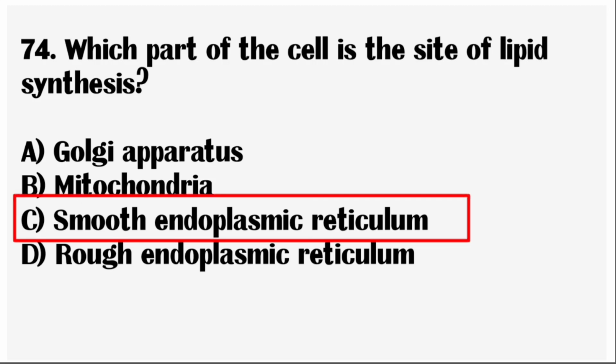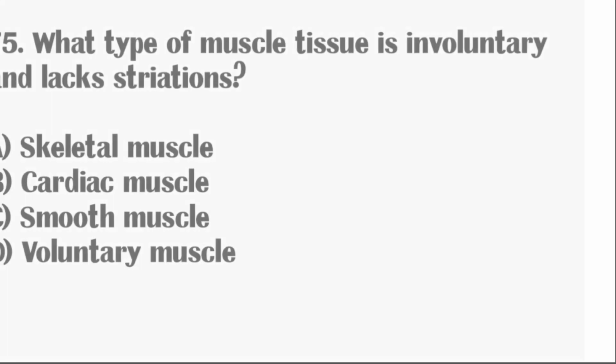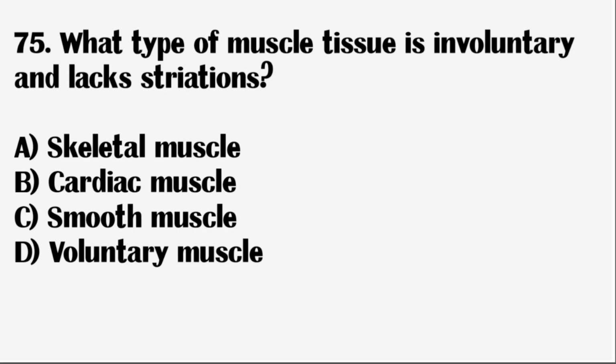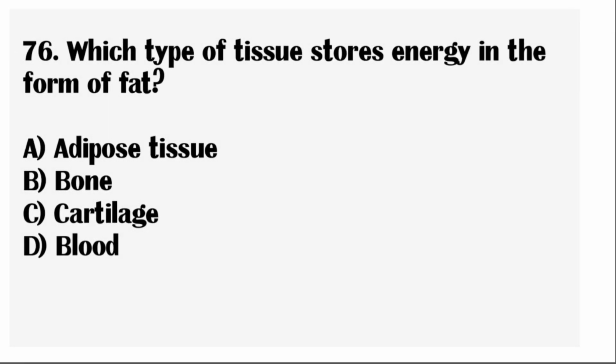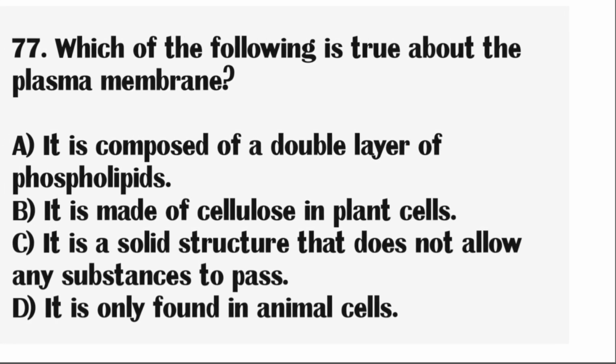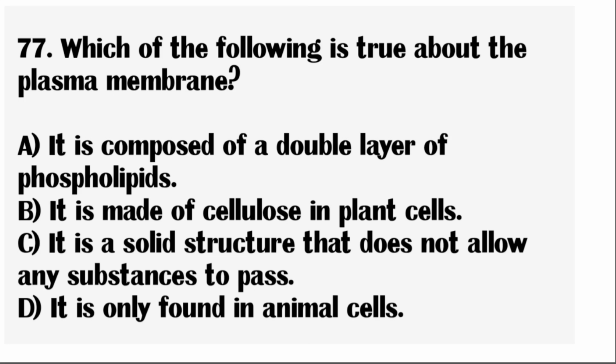Correct answer, smooth endoplasmic reticulum. Next question, what type of muscle tissue is involuntary and lacks striations? Correct answer, smooth muscles. Next question, which type of tissue stores energy in the form of fat? Correct answer, adipose tissue. Next question, which of the following is true about the plasma membrane?